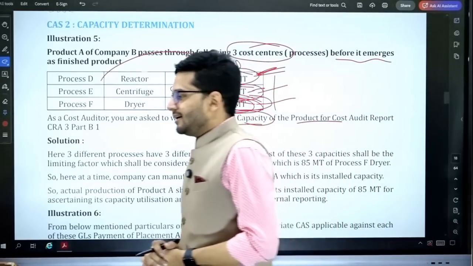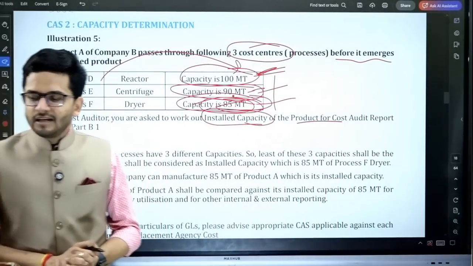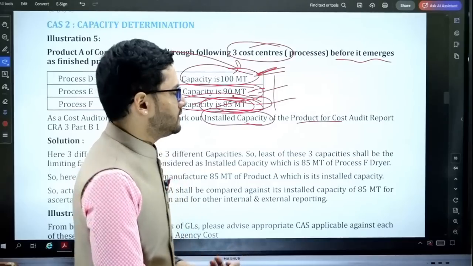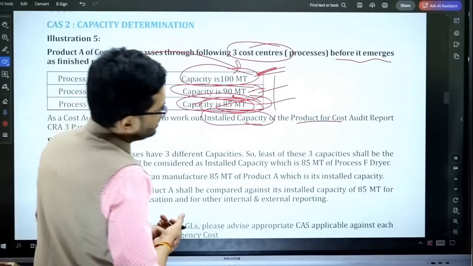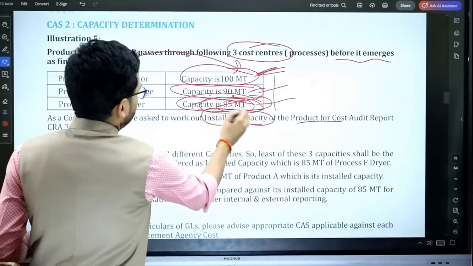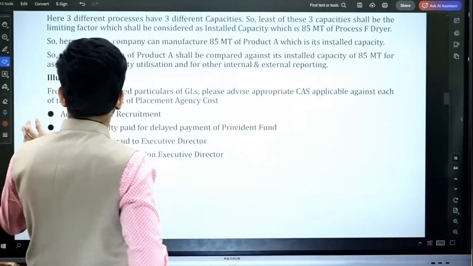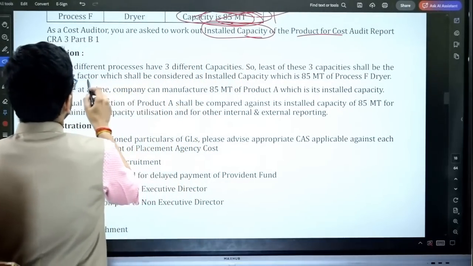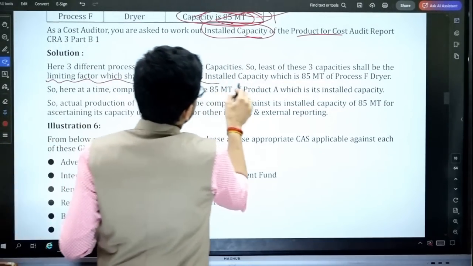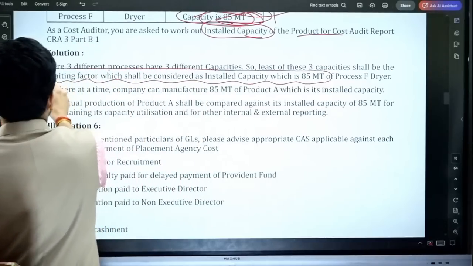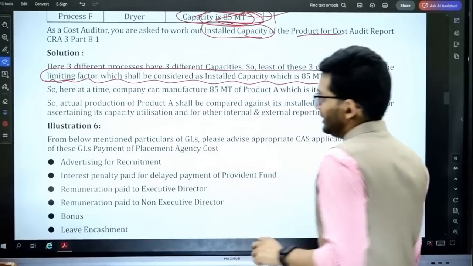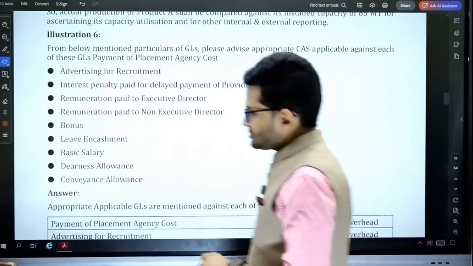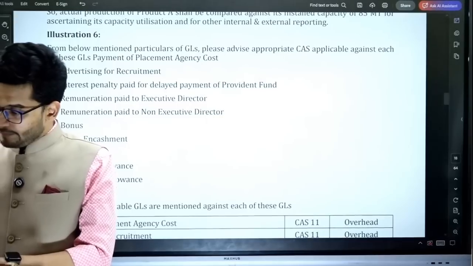So a very important point to be noted over here is that the limiting factor is the capacity that is to be taken as the installed capacity. So installed capacity is the limiting factor. Okay, sir, got it. Now I have to read this entire explanation and of course underline the important words, like the limiting factor shall be considered as the installed capacity. That's how you have to really understand it. Okay, sir, got it. Illustration number 6.